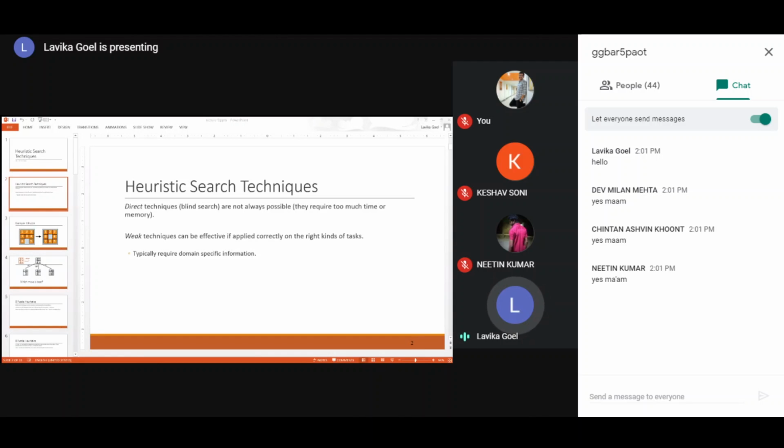So it's called a blind search. So those direct techniques which don't employ any kind of a heuristic function require too much time because you will be exhaustively searching all the combinations. So you do not generate the combinations, or you can say the next states, intelligently. So that is why those techniques come in the category of blind search.